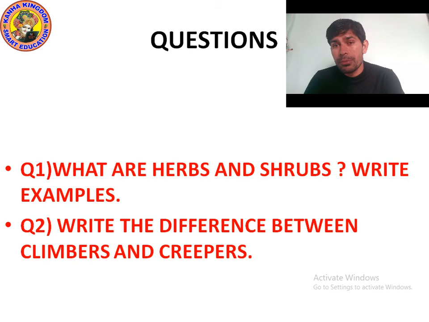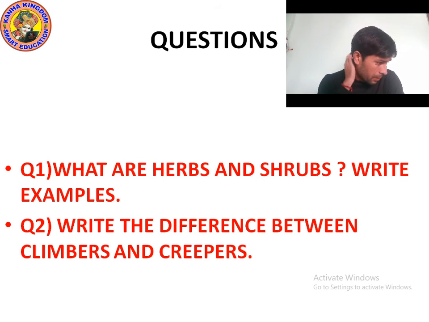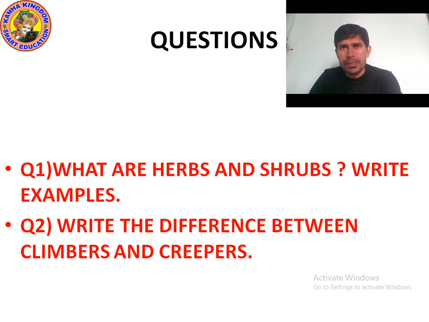Shrubs, now let's talk about shrubs. We can say that green plants with strong stems are known as shrubs, or you can say some plants have the stem branching out near the base. The stem is hard but not very thick.